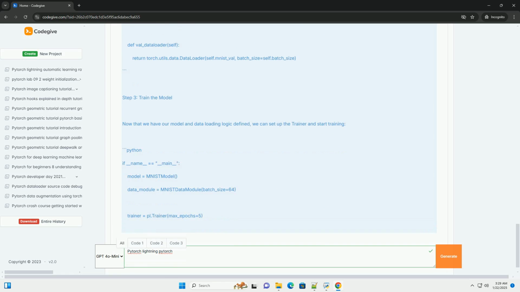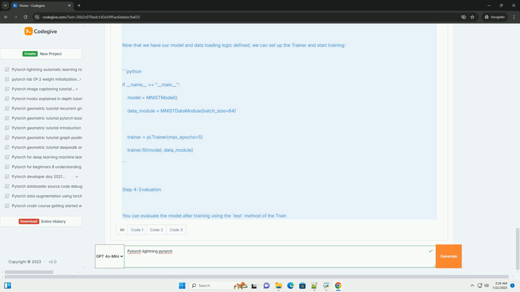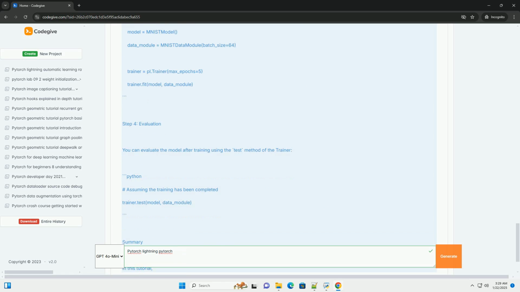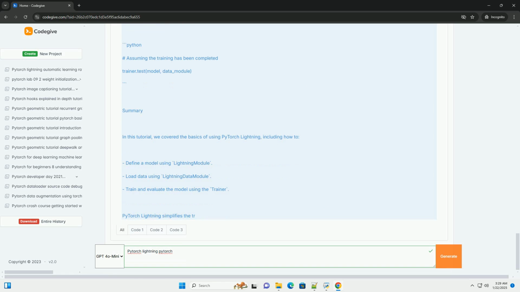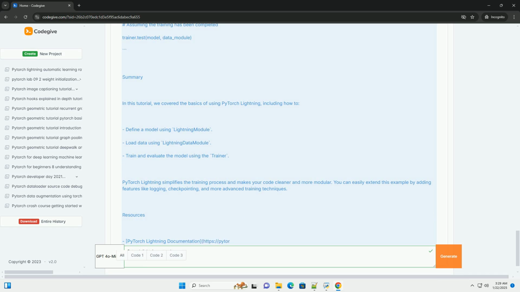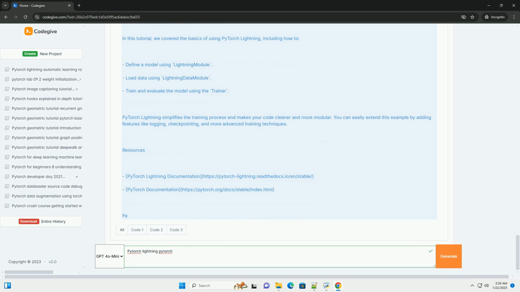You can install them using pip. Basic structure. A typical PyTorch Lightning project consists of the following components. 1. Lightning module, this is where you define your model architecture and training logic. 2. Datamodule, this is where you define your data loading logic. 3. Trainer, this is the component that handles the training loop.